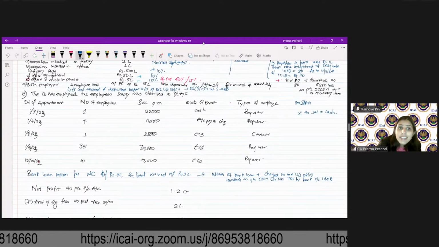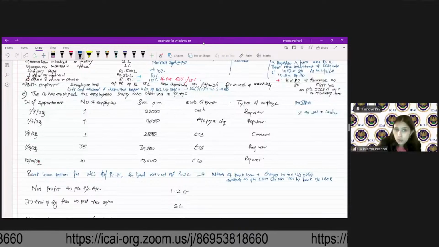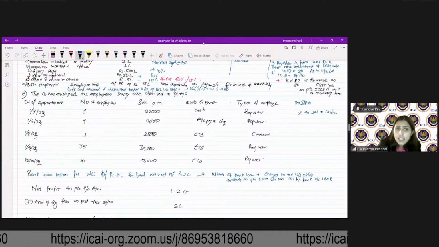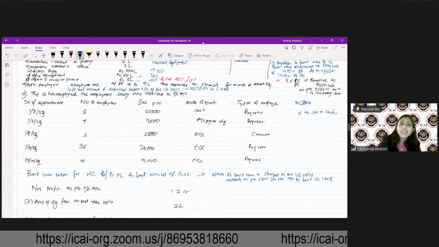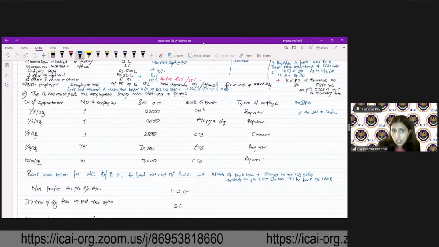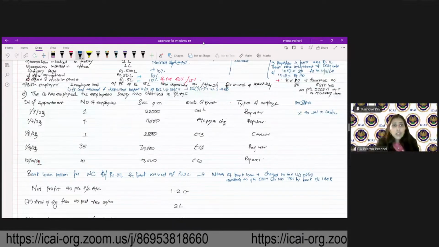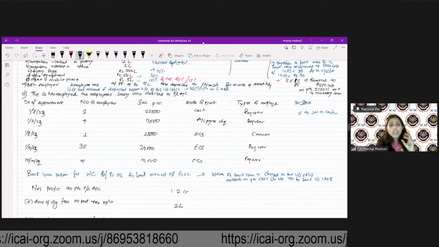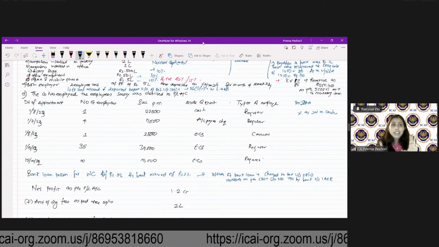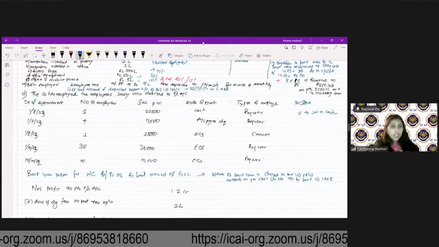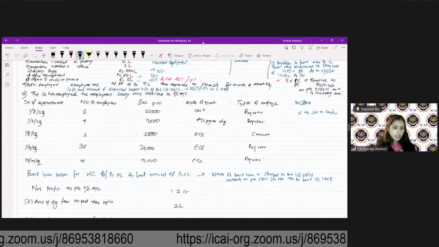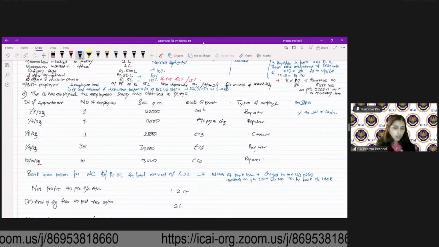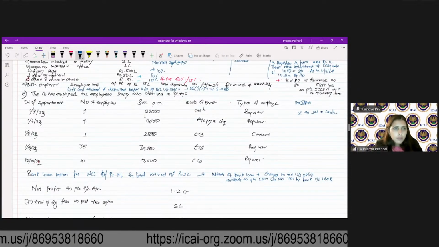Plus I will disallow this expenditure also because this is debited to P&L account. It is in cash. So 22,000 from the month of July. So July, August, September, October, November, December, January, February, March. For 9 months, I will disallow 22,000.